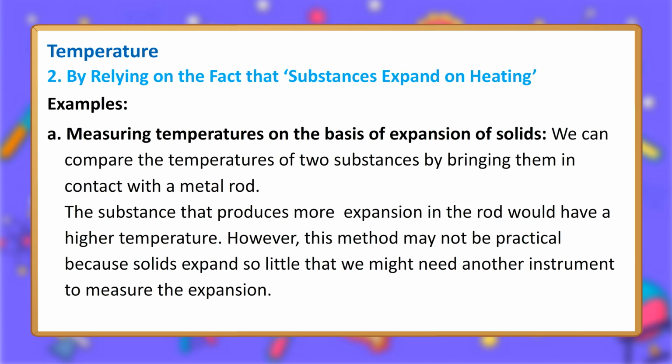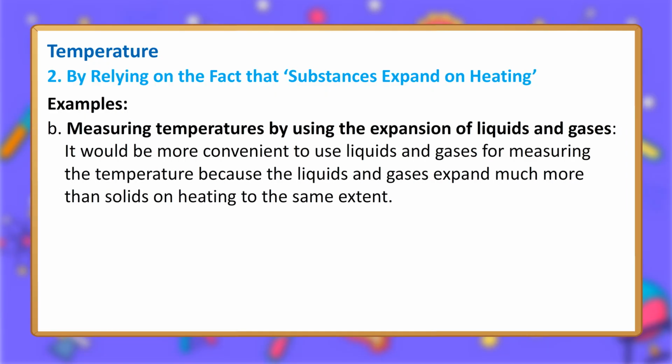We can compare the temperatures of two substances by bringing them in contact with a metal rod. The substance that produces more expansion in the rod would have a higher temperature. However, this method may not be practical because solids expand so little that we might need another instrument to measure the expansion. B. Measuring temperatures by using the expansion of liquids and gases. It would be more convenient to use liquids and gases for measuring the temperature because the liquids and gases expand much more than solids on heating to the same extent.